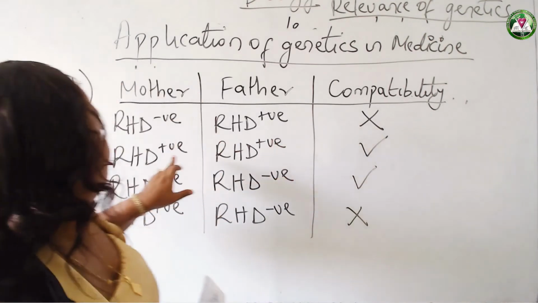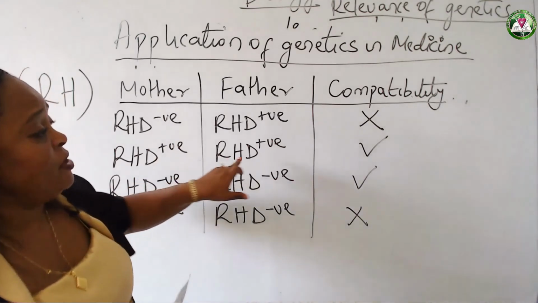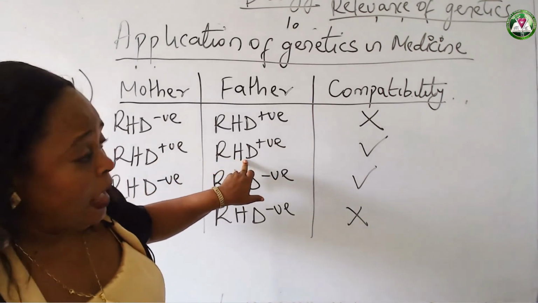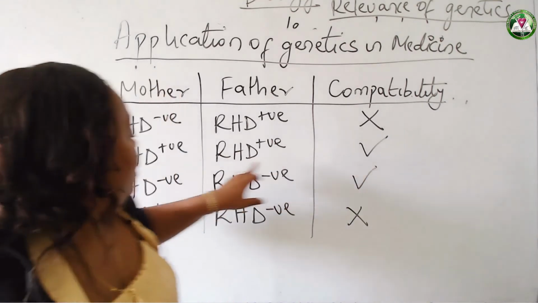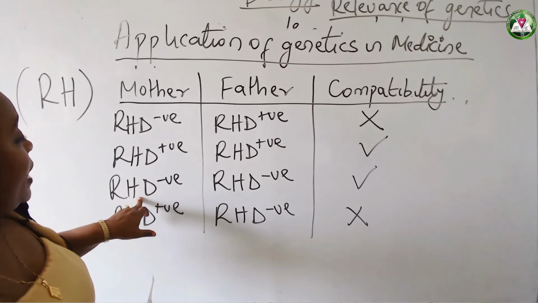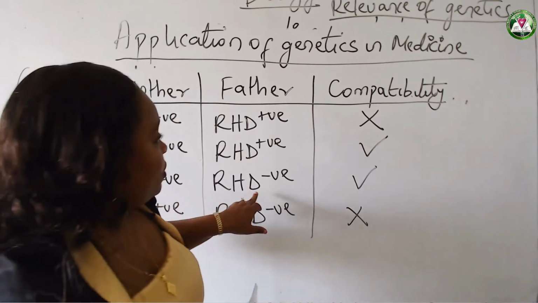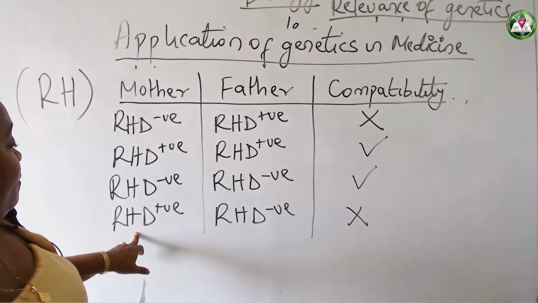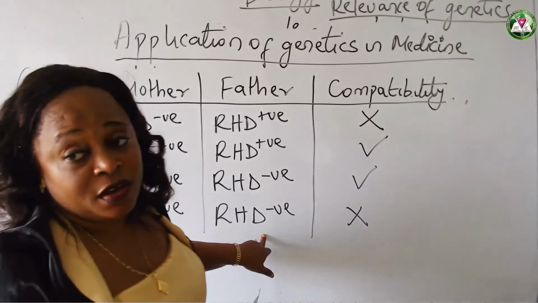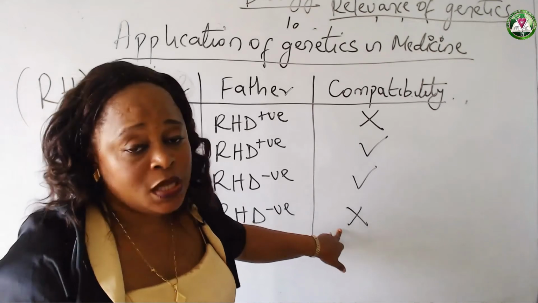We have rhesus positive for the father and rhesus negative for the mother, and here I marked it showing that it is compatible. Then you have rhesus negative for the mother and rhesus negative for the father, which is also compatible. But rhesus positive for the mother and rhesus negative for the father is not compatible.